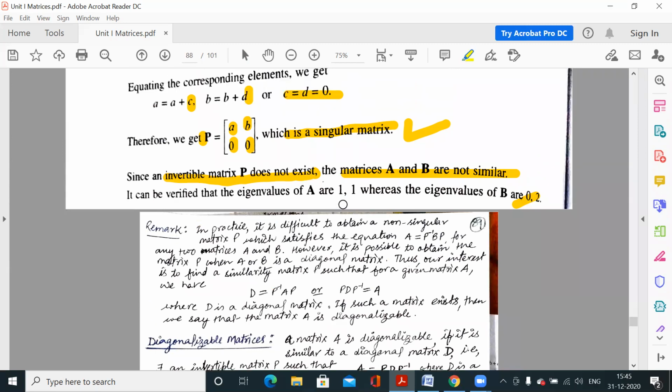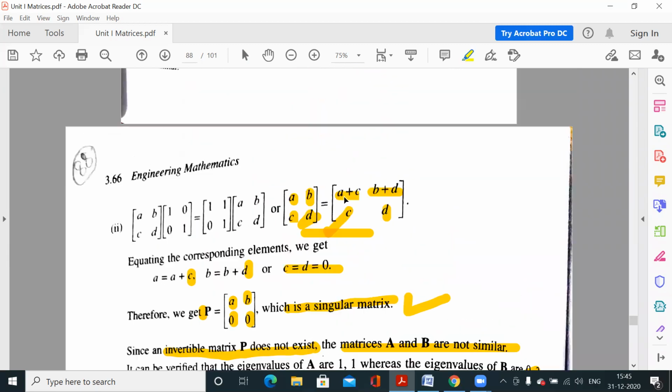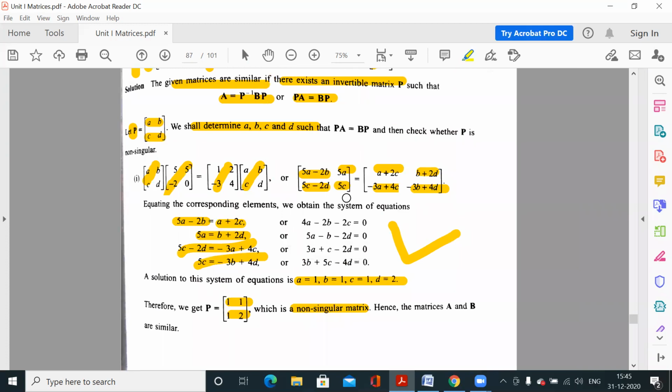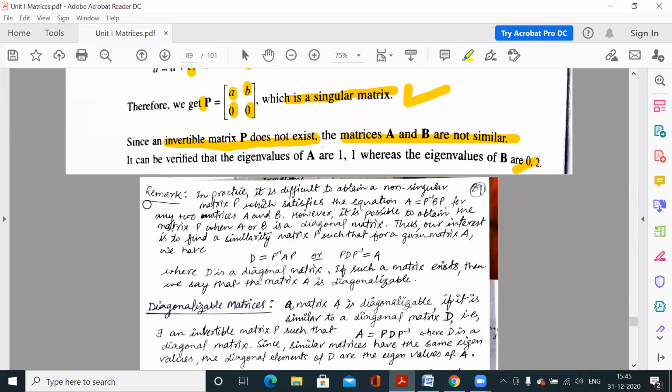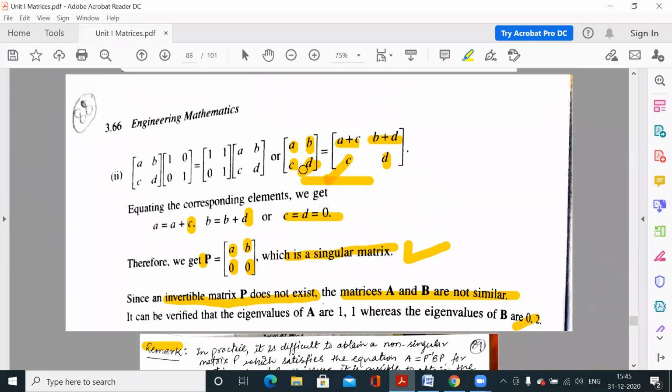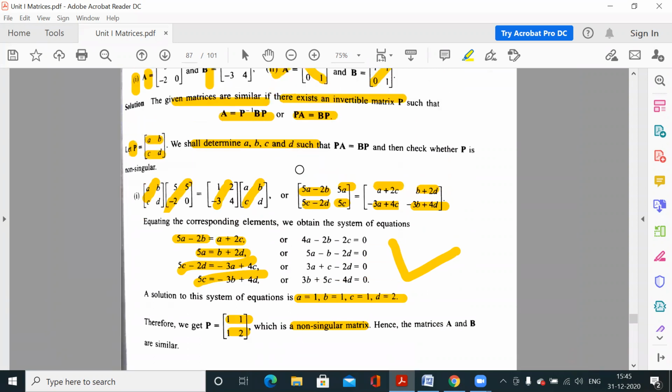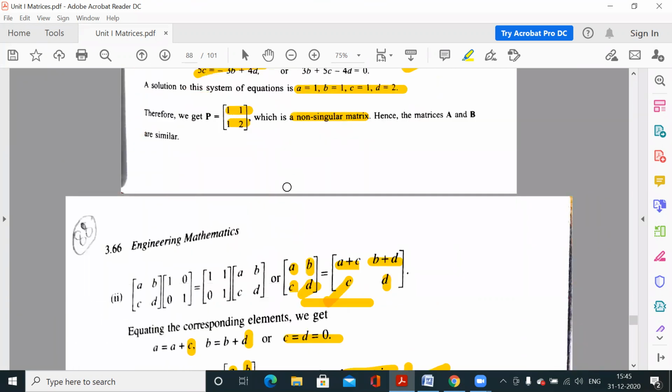So we can verify that also. So now you know what similar matrices are and how to check whether two matrices are similar or not. Now, what is this remark? It is very important because the questions we made previously were of order